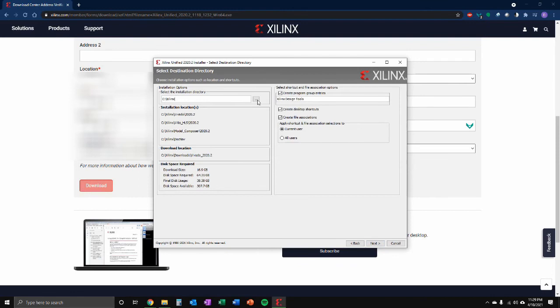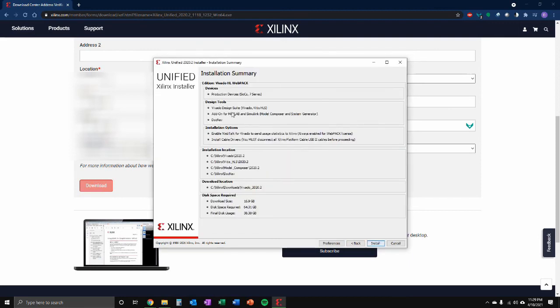You'll select your location for where you'd want your program to be installed. We're just going to use the C Xilinx folder. And if you'd like it for all users, you can click that. We'll just do current user for us. And your disk space required here are all notated. It'll ask you if you want to create that folder. Since it doesn't exist, you'll go ahead and click yes. And then click install.